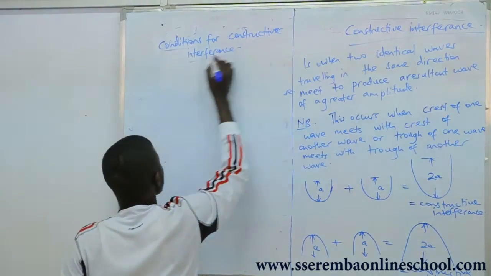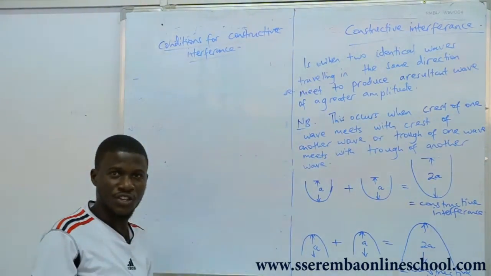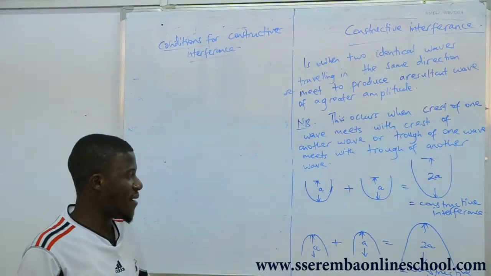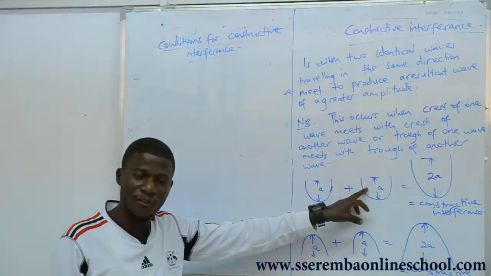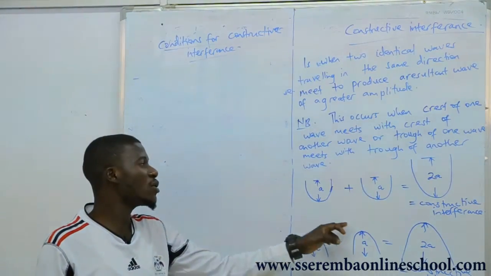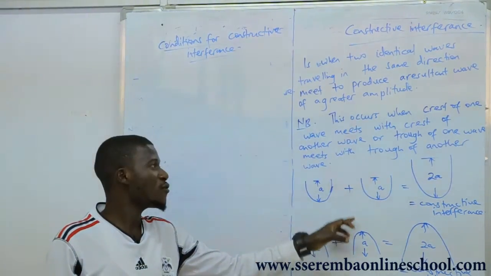So don't strain yourselves. It is very easy here to have this trough meeting with this trough, and this crest meeting with this crest from the identical waves.